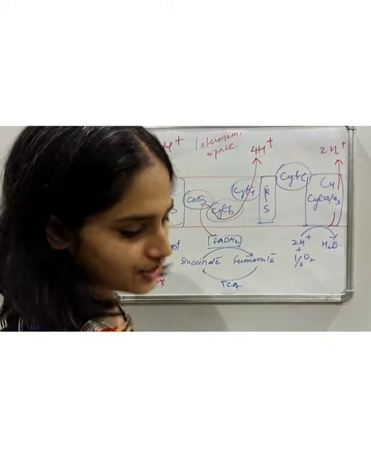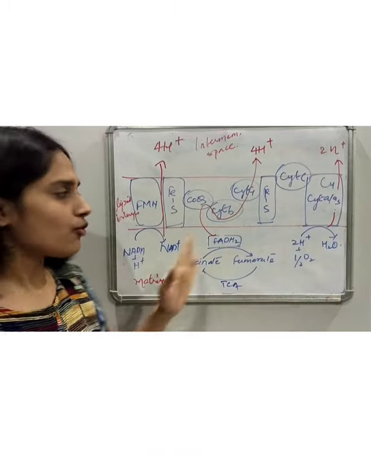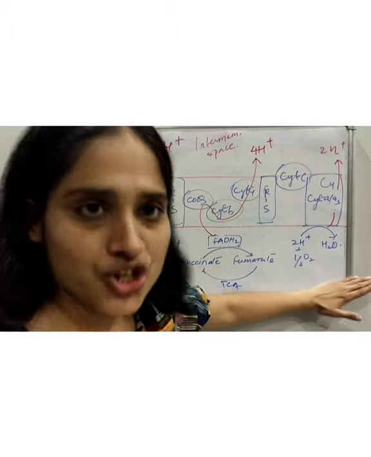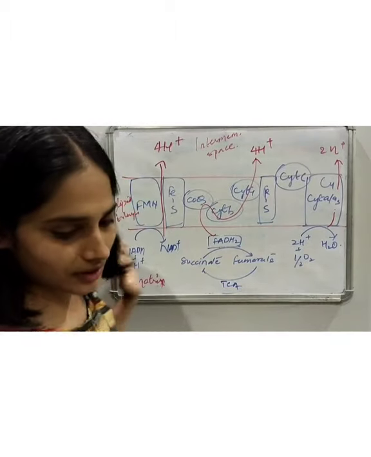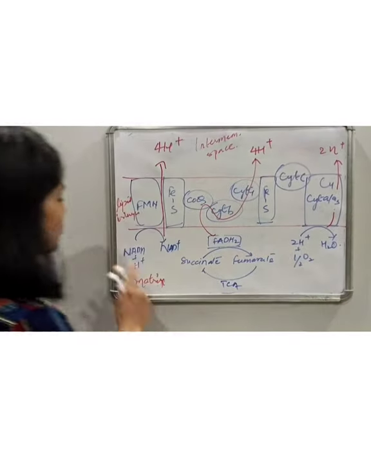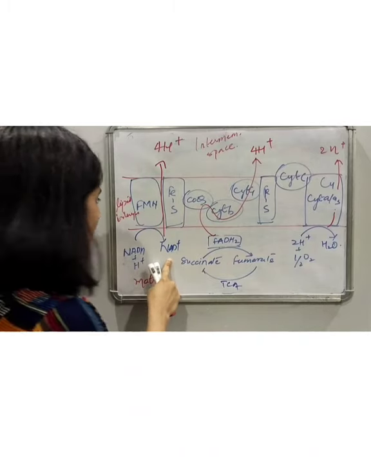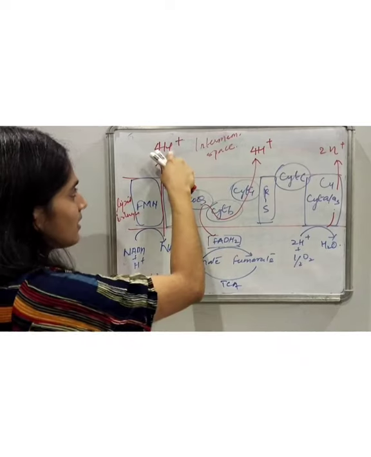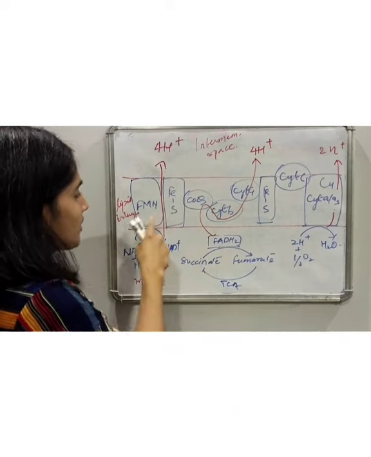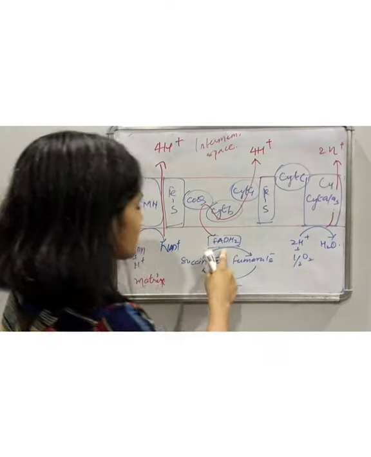NADH is the strongest donor and oxygen is the strongest acceptor. So the flow of electrons is from the weakest acceptor to the strongest acceptor, or from a high energy state to a lower energy state. NADH is oxidized to NAD plus and generates H plus, which is carried out to the intermembrane space via FMN and the iron sulfur complex. This is site 1.